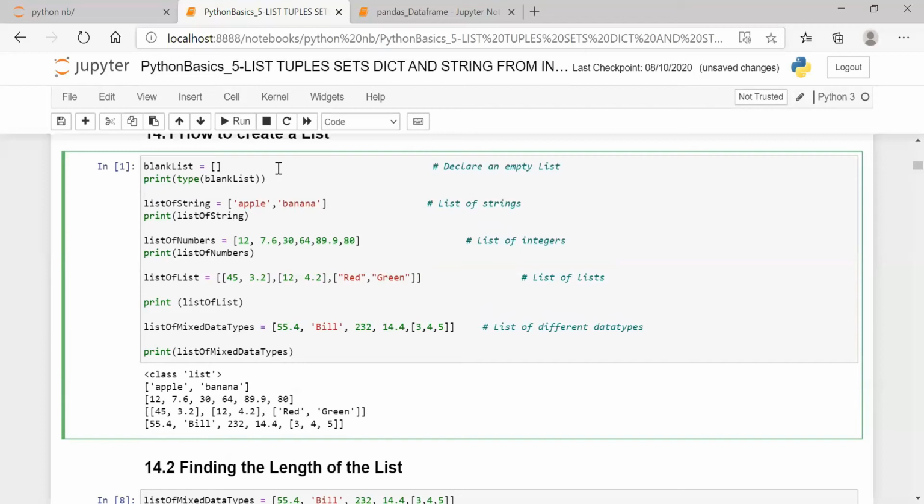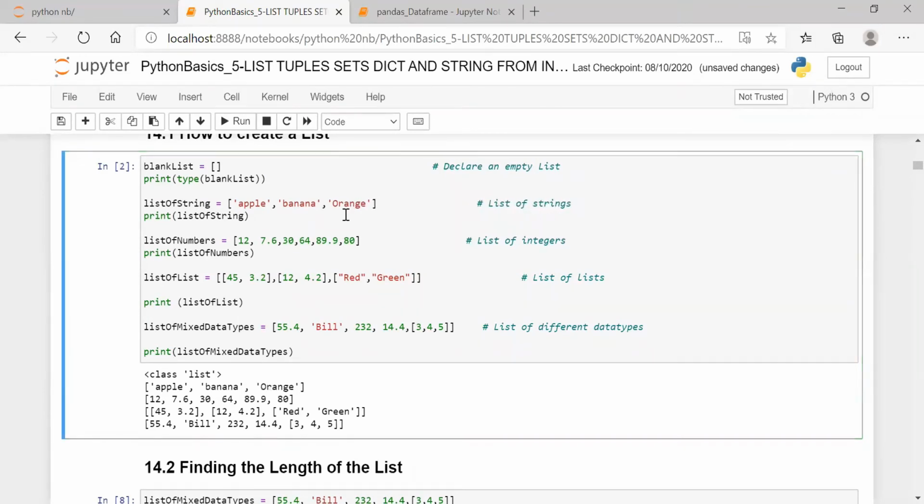So next is the list of strings. What is a list of strings? Apple, banana, and we can also add some more values. Apple, banana, strawberry, like that. Apple, banana, orange. I'll execute.